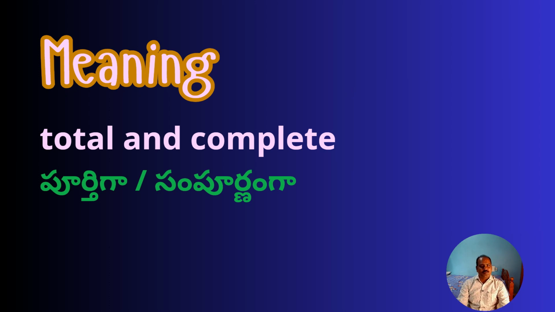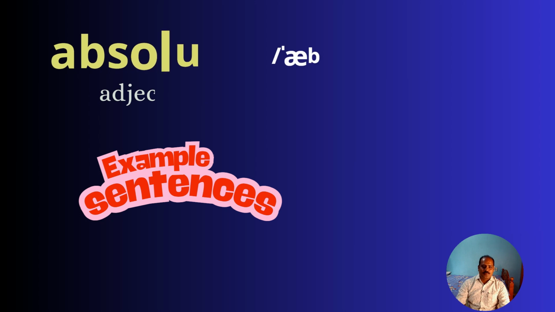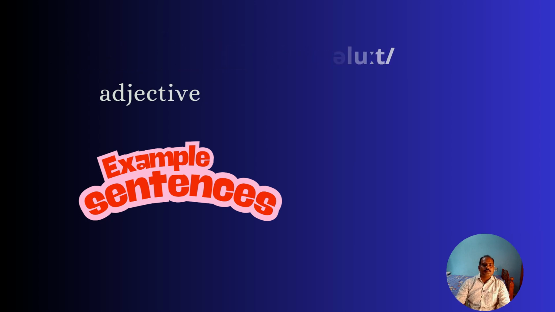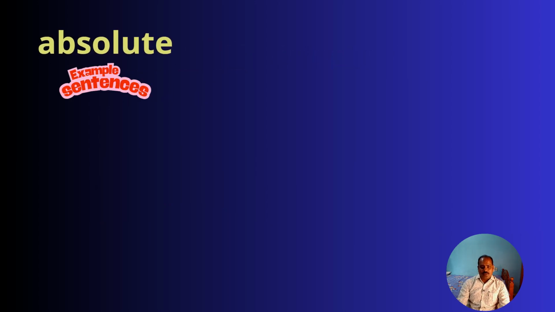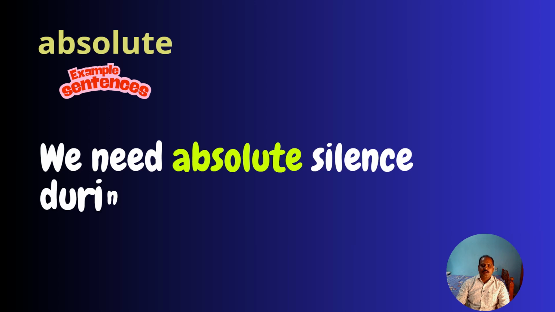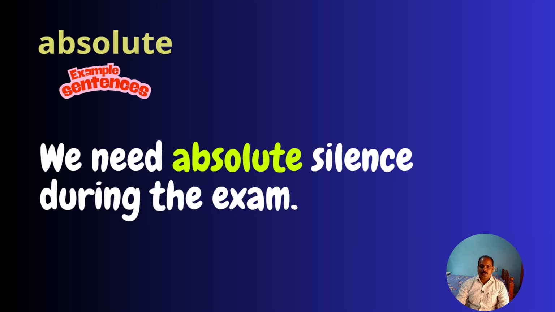To understand this better, we have to use them in a context, so that we can have a better idea of how the word is used. Let's look at a few examples here. The first one, let me read it for you. We need absolute silence during the exam.